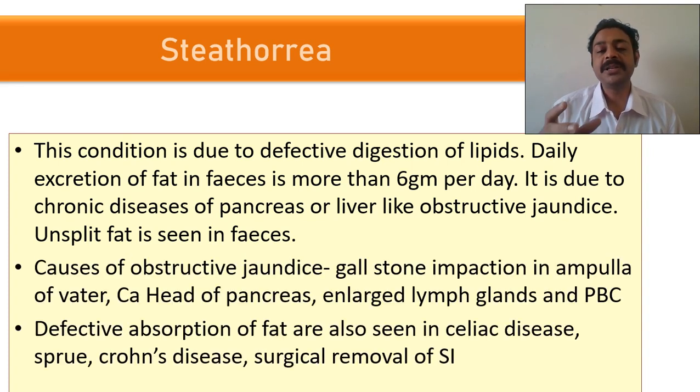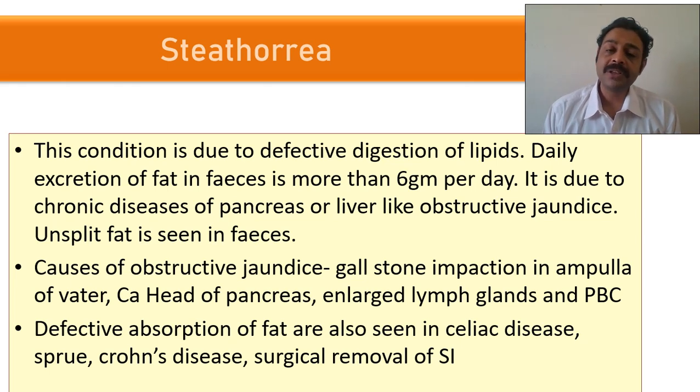And enlarged lymph glands. For example, a person having TB may have lymph nodes enlarged in the abdominal area that may obstruct the second part of the duodenum. And also malabsorption diseases like Crohn's disease. Nowadays irritable bowel syndrome is becoming very common due to a lot of chemicals in the food and all.